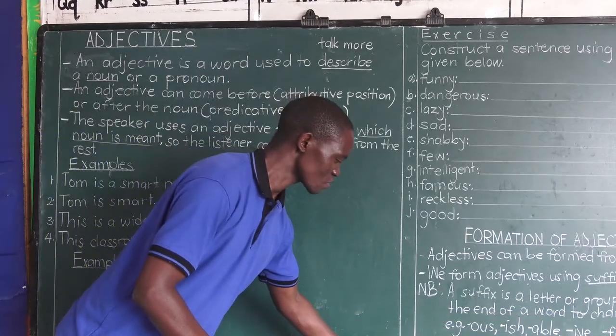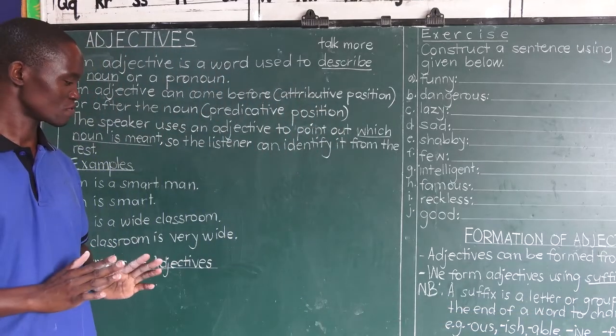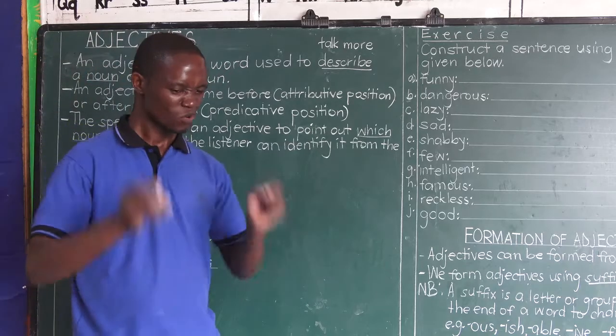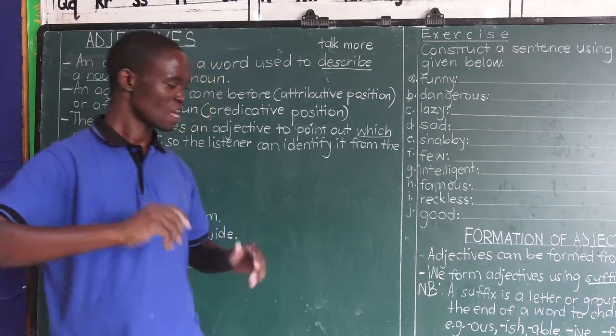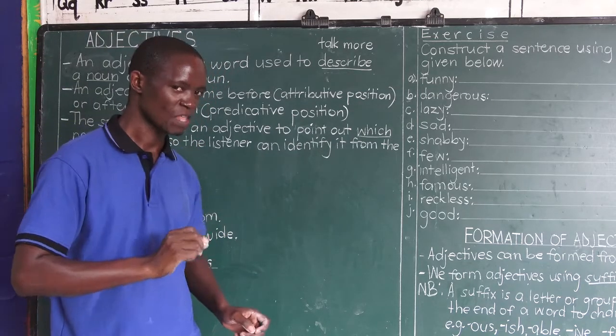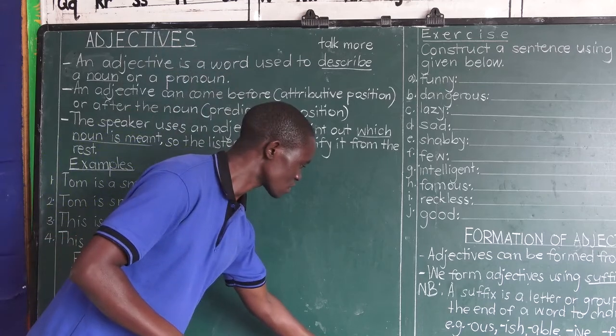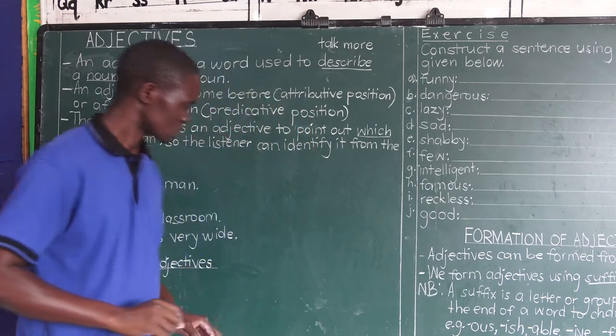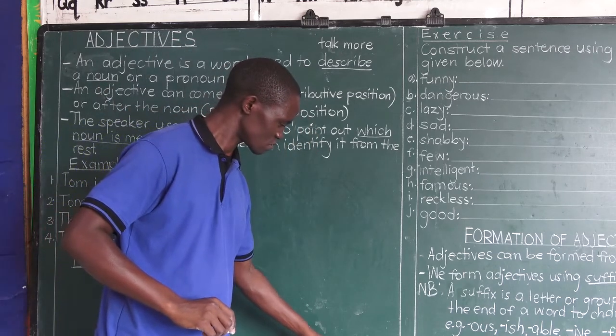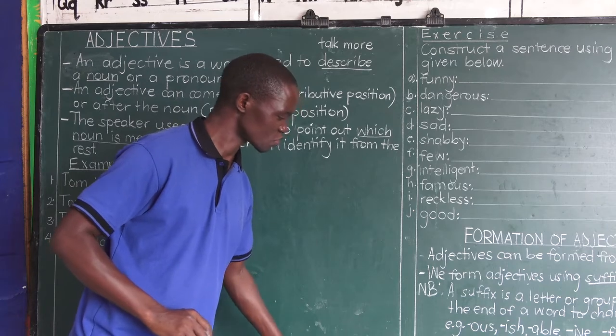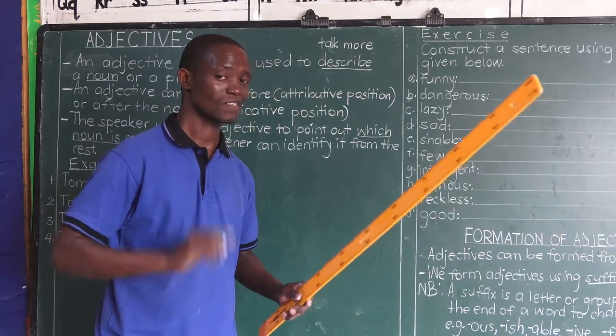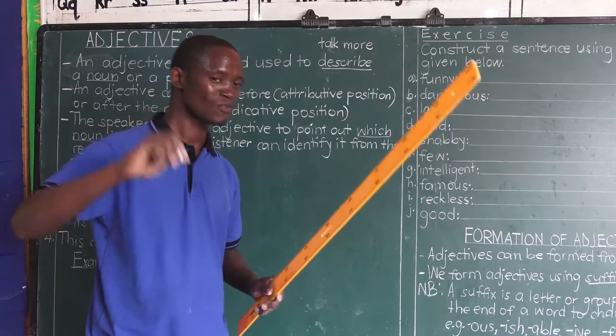Now that the rulers are back in their position, I'm telling you to go and get me a long ruler. A long ruler. You have to check the size. Is it short? This must be long. So I'll choose this one. The teacher sent me to bring a long ruler.